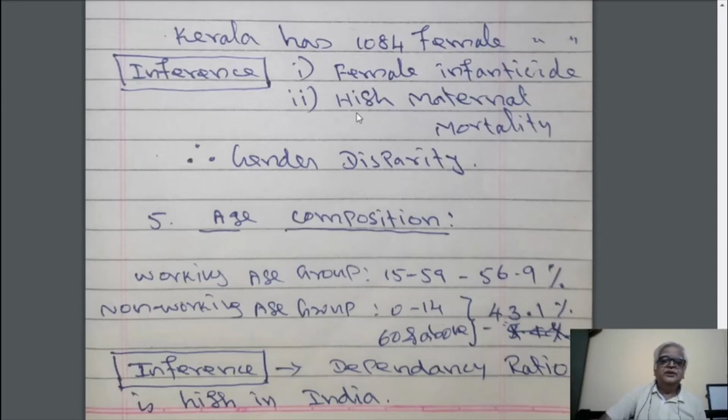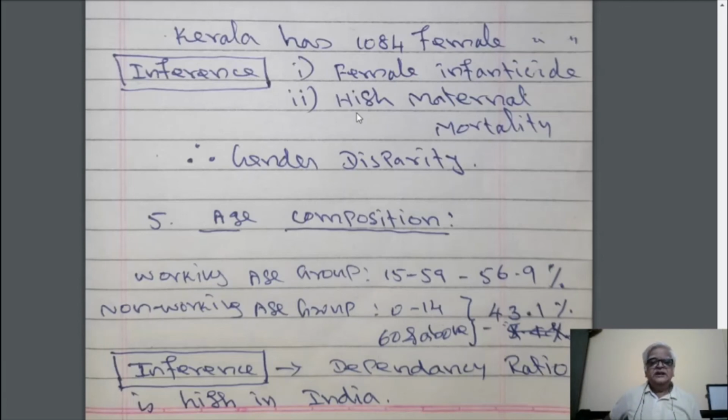Okay, now coming to the last point, age composition. Age composition means percentage of population belonging to a particular age group. Our Indian census has divided the population age group into three groups. One, 0 to 14 years, and then 15 to 59 years, and last one, 60 and above years. 0 to 14 years is called as the child population.